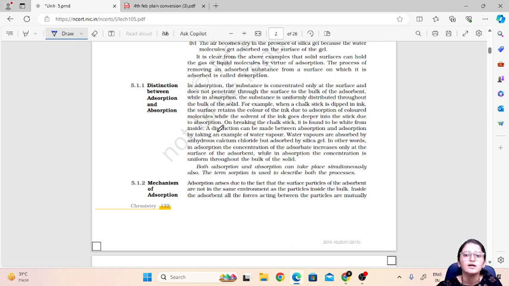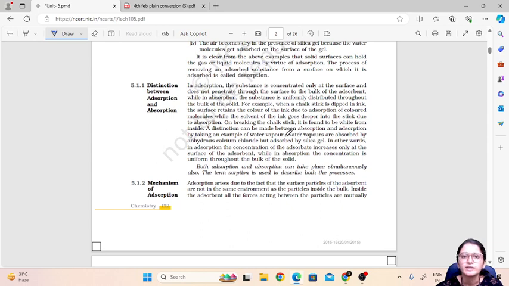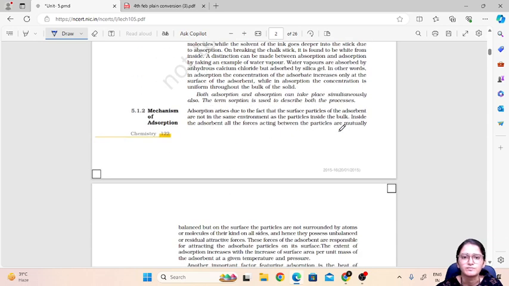That means on breaking the chalk stick, you will see that in adsorption it will be white from inside, and in absorption it will be blue from inside, because absorption means it will accumulate in the bulk of that substance. Okay, so that is the perfect example of adsorption and absorption. Then there is one more important term, sorption. And what is this sorption? That is both adsorption and absorption. When they take place simultaneously, it is called sorption.